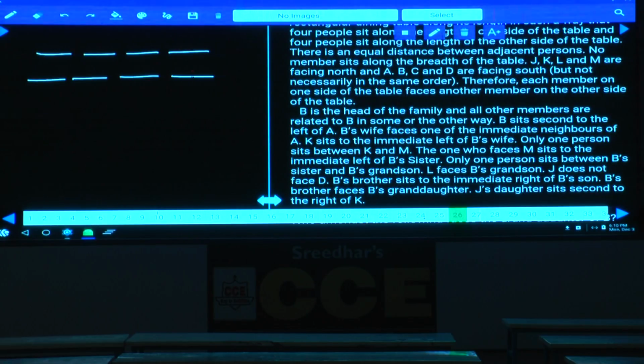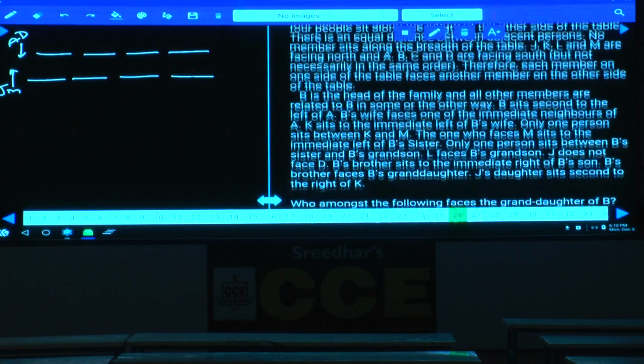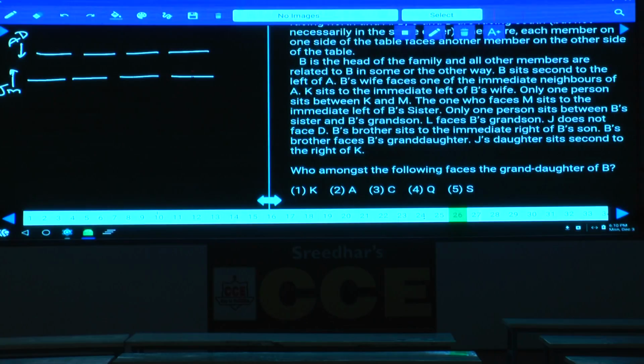J, K, L, M are facing north. Now this is row 1. Now who are the persons in this row 1? J, K, L, M are in row 1. Then in row 2, who are the persons in row 2? A, B, C, D are the persons in row 2. A, B, C, D are facing south. Therefore, each member on one side of the table faces another member on the other side. Now, B is the head of the family and all the members are related to B in some way or the other. And B sits second to the left of A.